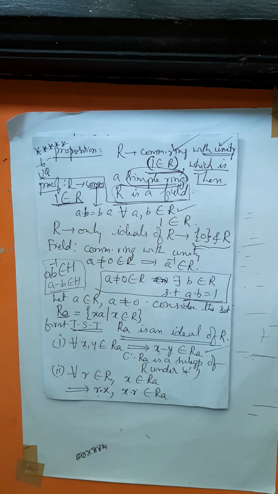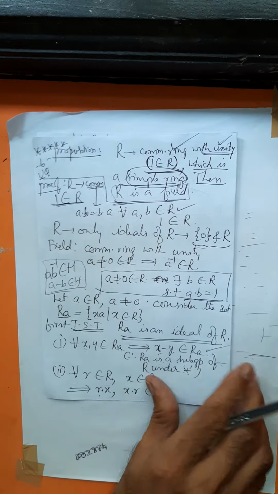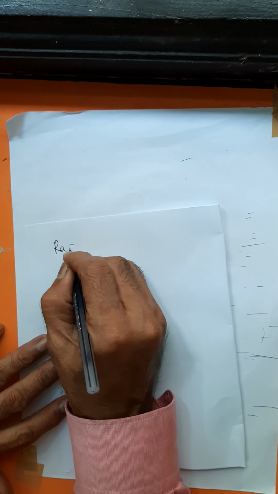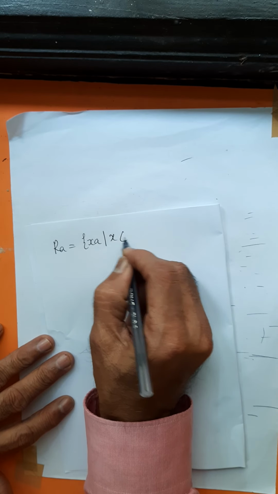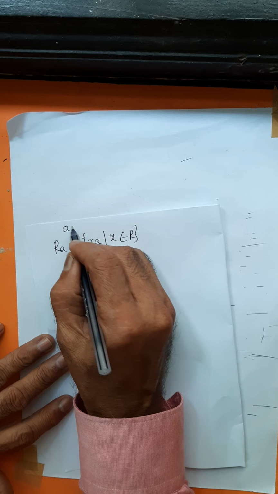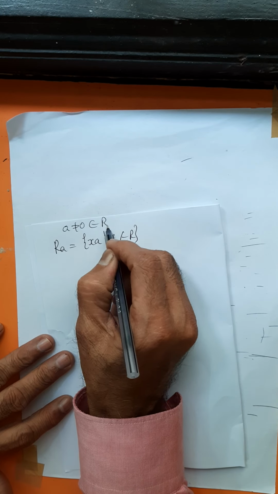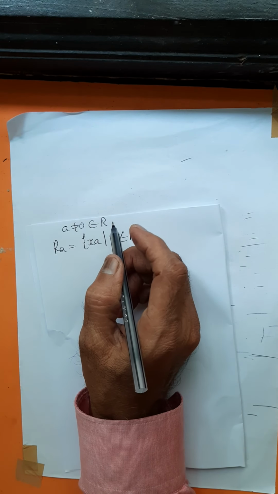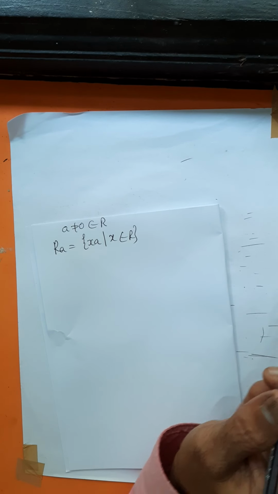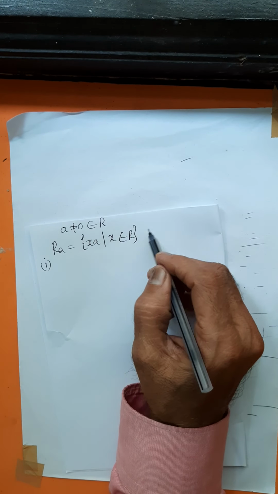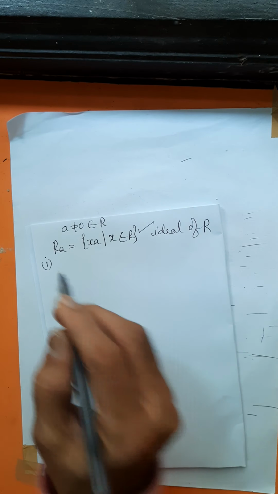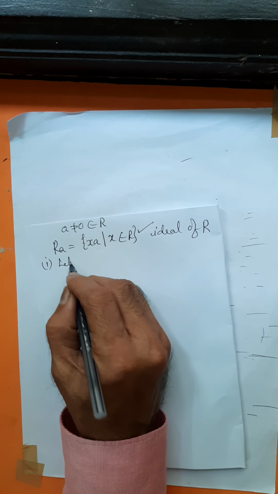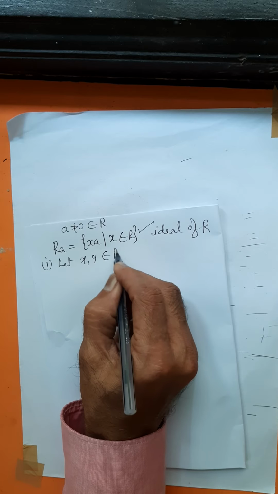We proceed for verifying the first condition. What is RA? I repeat, RA is the set of all x into A where x belongs to R, and A is a non-zero member belonging to R. First condition check. You want to prove that this is an ideal of R. First condition, that x, y belongs to RA.